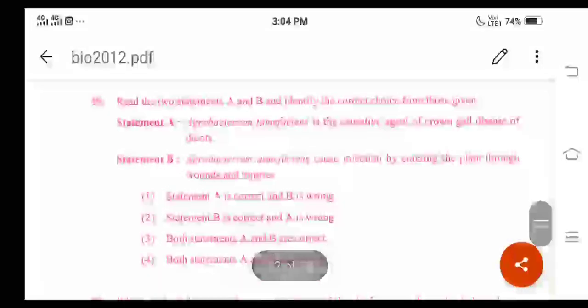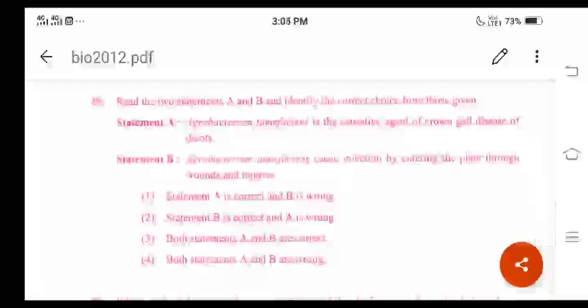Then question number 49. What is the question here? Remember it is a statement based question. The question they have given here: read the two statements A and B and identify the correct choice from those given. Statement A, what is there?